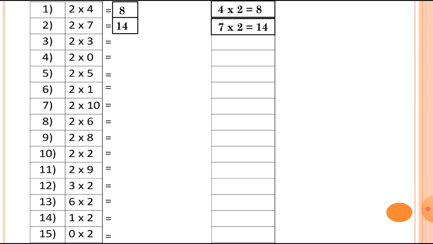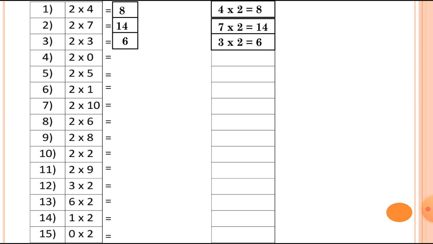Then the next one, number 3, 2 threes are 6. So we can write down the new multiplication fact, 3 twos are 6.